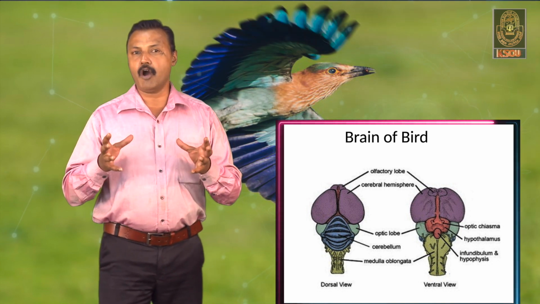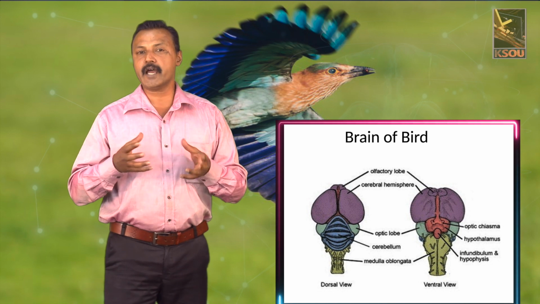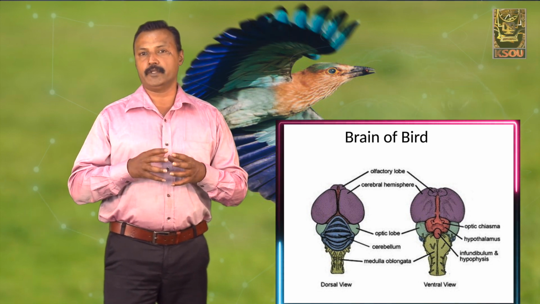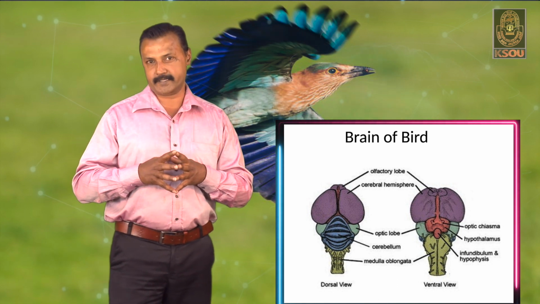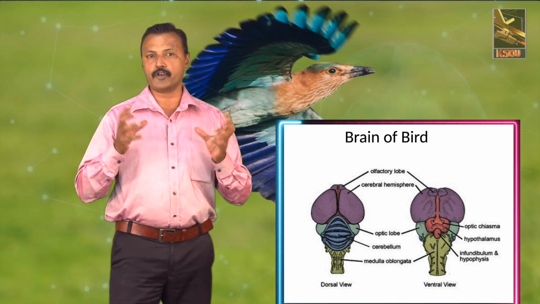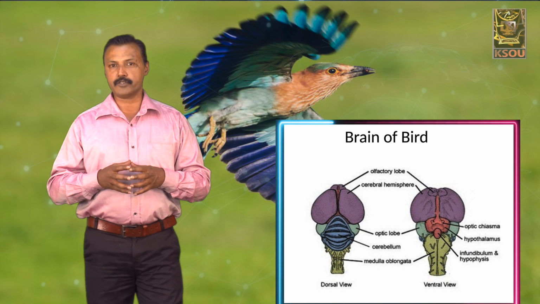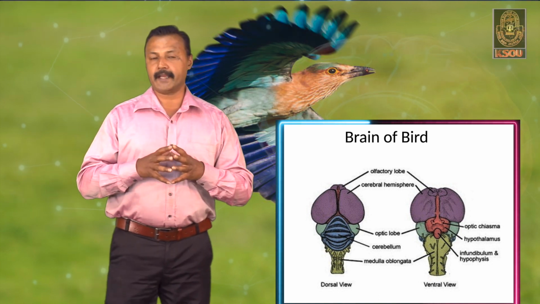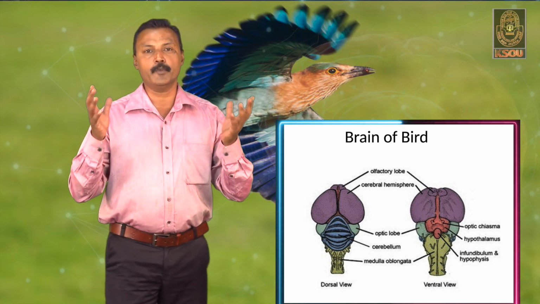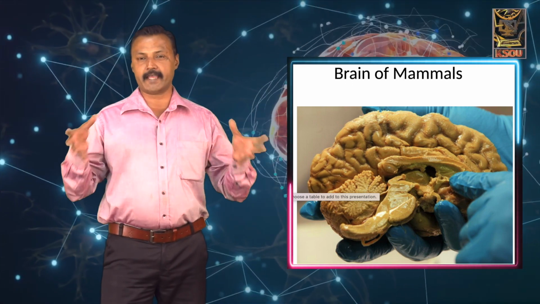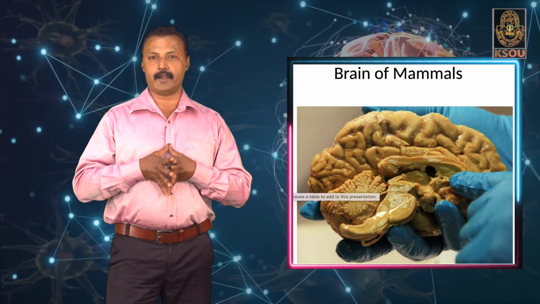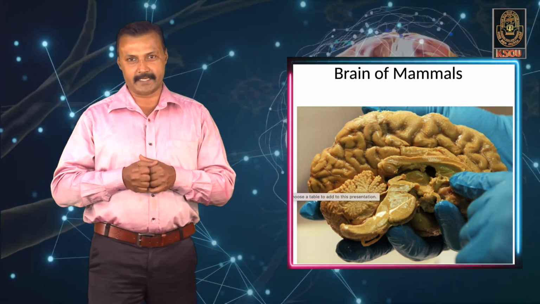So, the brain of a bird is much more advanced compared to the brain of reptiles and amphibians, with the presence of two large optic lobes and also large cerebral hemispheres with a smooth surface. The brain of a mammal is 10 times larger than the brain of birds and reptiles.